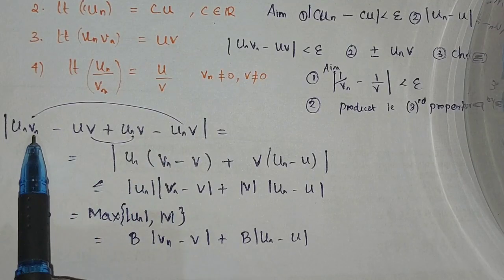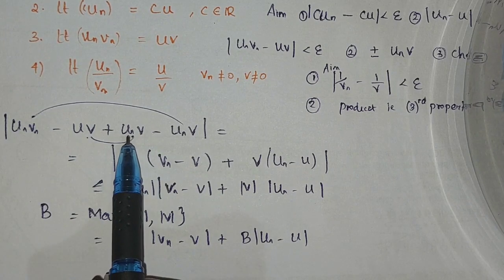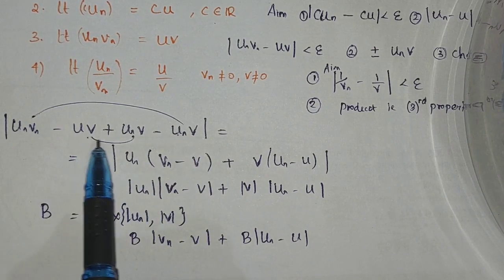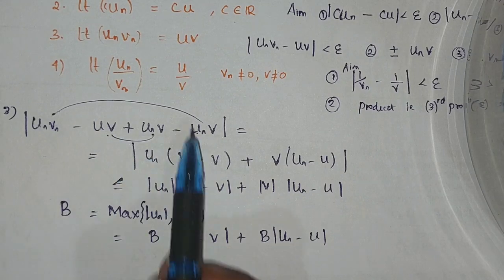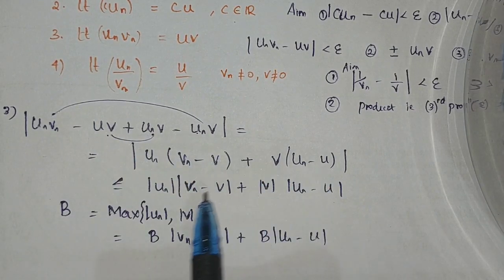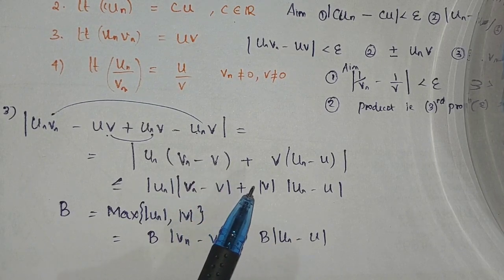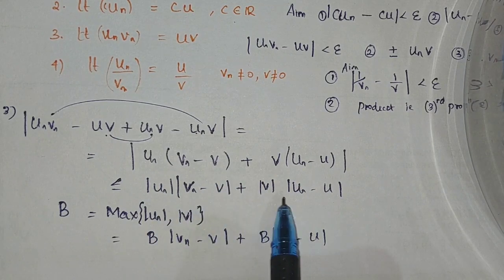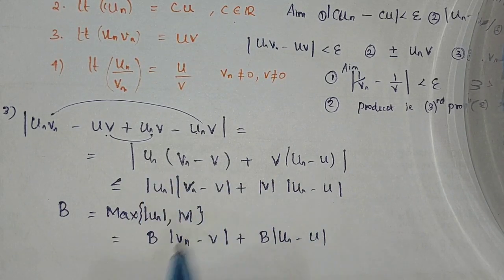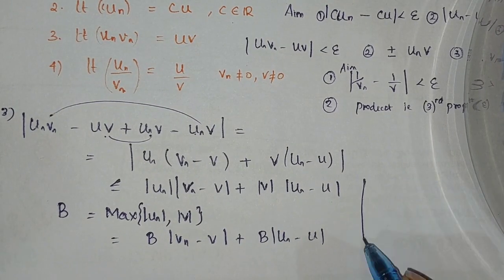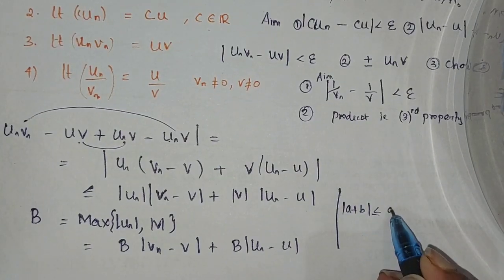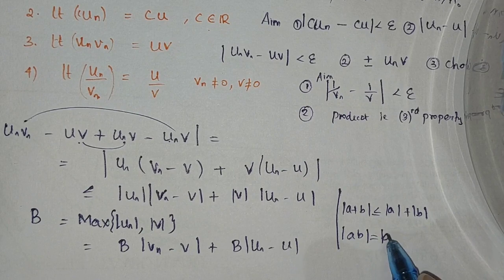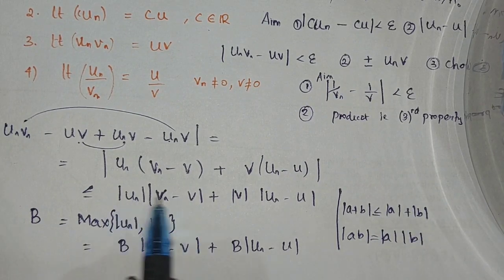Going to prove the third property, that is |un·vn − uv| less than epsilon. I have to bring this. For this I'm just going to add and subtract these two things. I'm going to club the first and fourth terms, and second and third. Then un becomes a common factor, and here v is the common term. Using the property, I'm going to take the modulus out: modulus of a plus b is less than or equal to mod a plus mod b. You know this, and mod ab is actually equal to mod a into mod b.